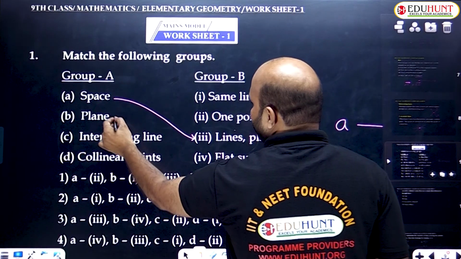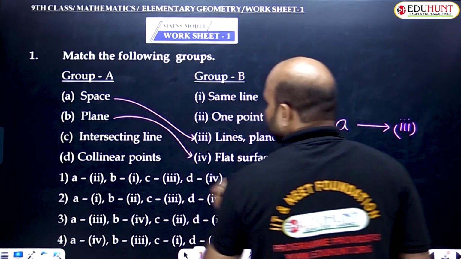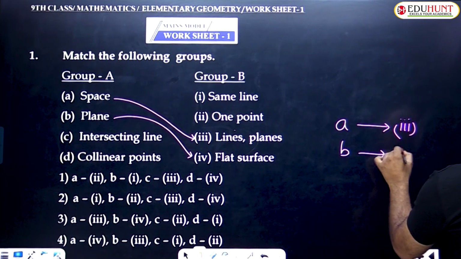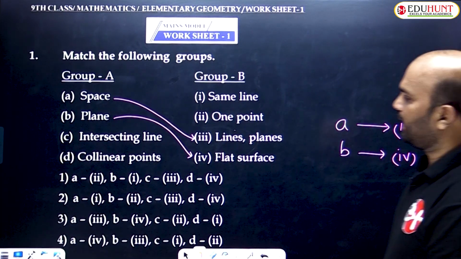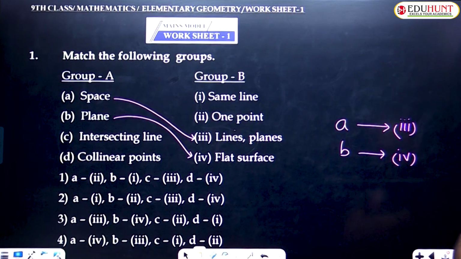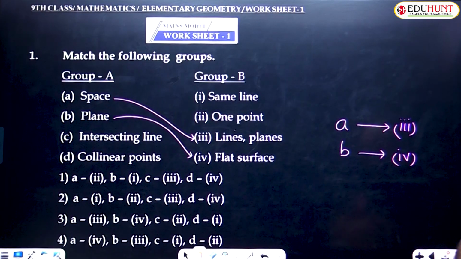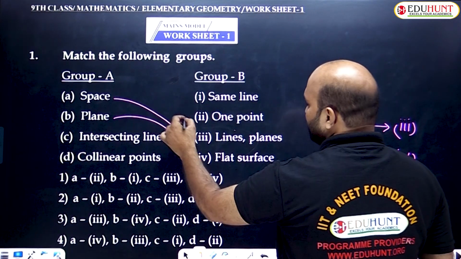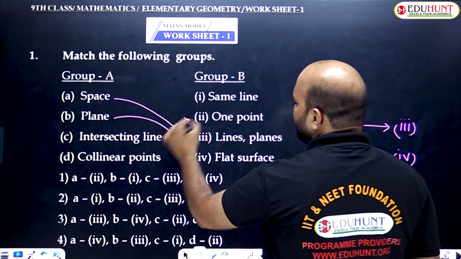Am I clear? So B is matched with the fourth one. Next one, intersecting lines. Already explained that. Two or more lines intersecting at one point are called intersecting lines. So C is matched with 3.